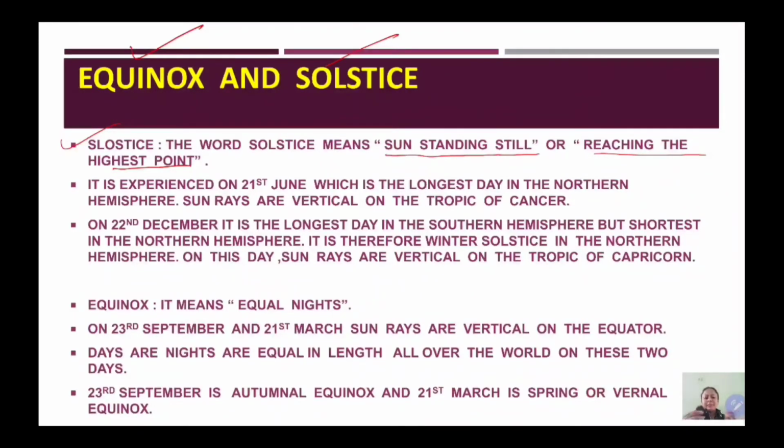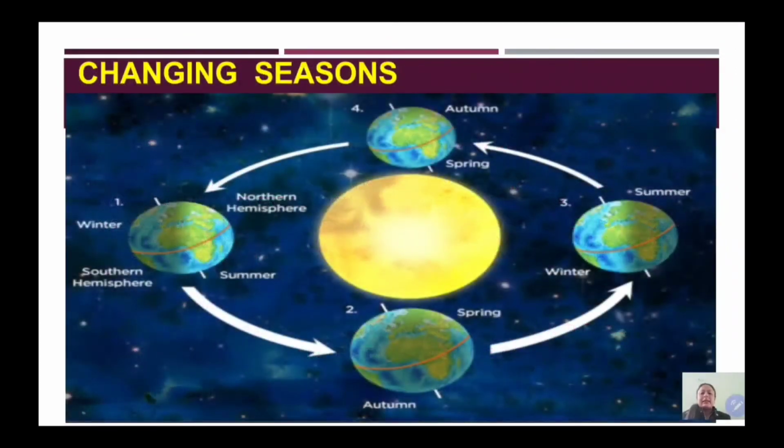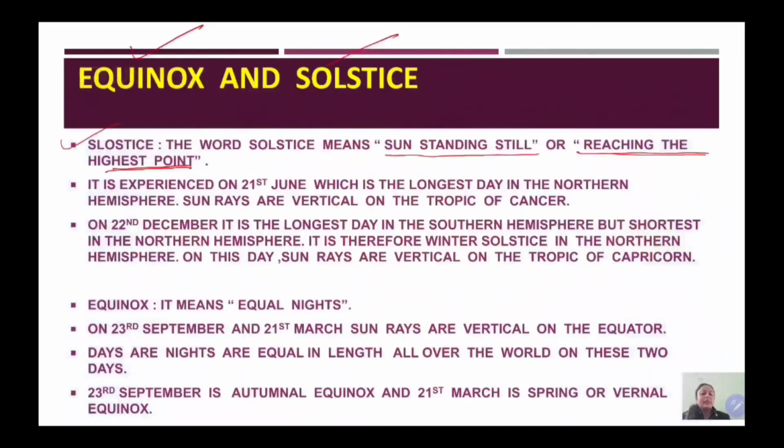So this is the point where the sun reaches the highest point. During its northward migration and southward migration, Uttarayan and Dakshinayan, when the sun reaches its highest position, that is either the Tropic of Cancer in the northern hemisphere or the Tropic of Capricorn in the southern hemisphere.